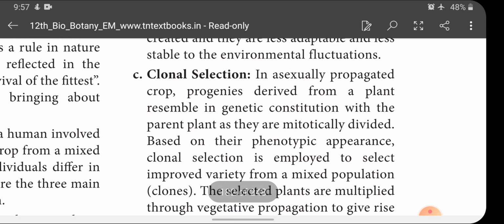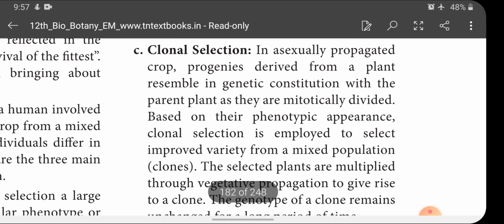Okay, what is clonal selection? In an asexually propagated plant, asexually means, you know very well, the young ones produced are exactly alike. So usually we can say it as a clone. In asexually propagated crops, progeny derived from a plant resemble the parent plant in genetic constituents as they are mitotically divided.